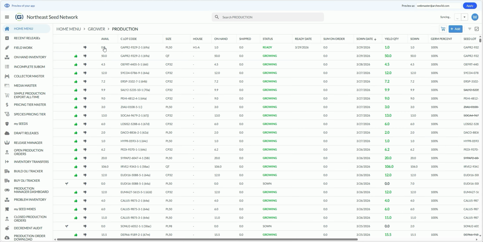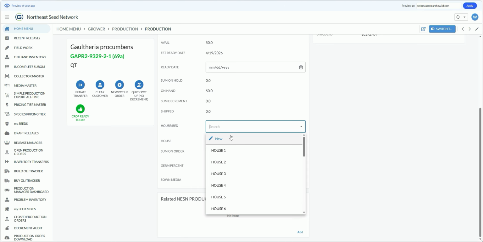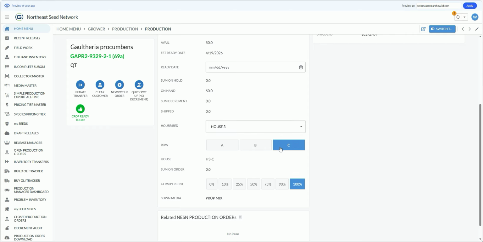Let's go find the new crop. So here's our crop of 50 quarts. I'm going to click in. I'm going to put those plants in house 3 in zone C.